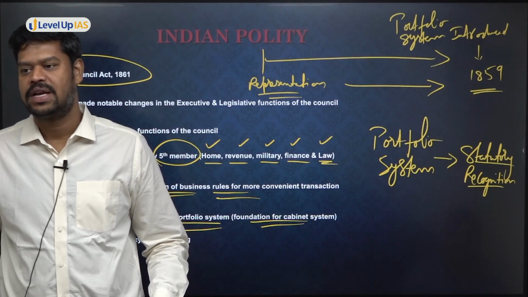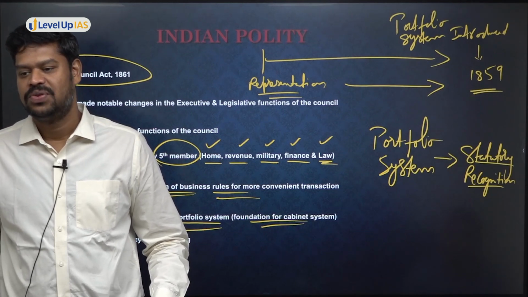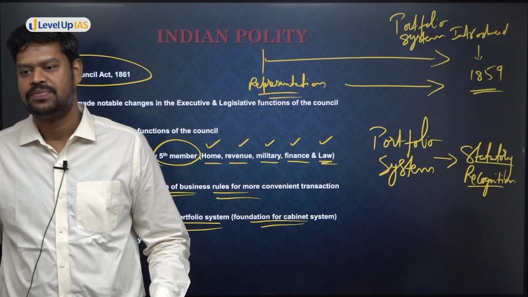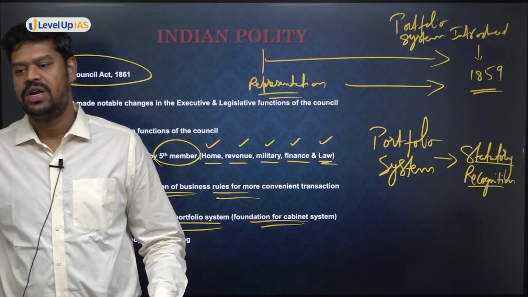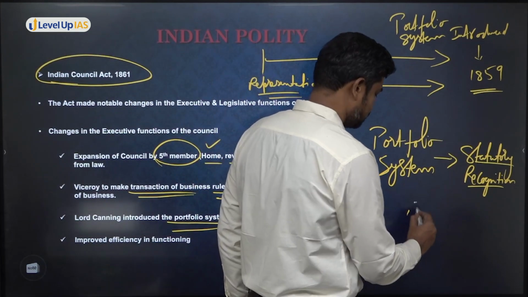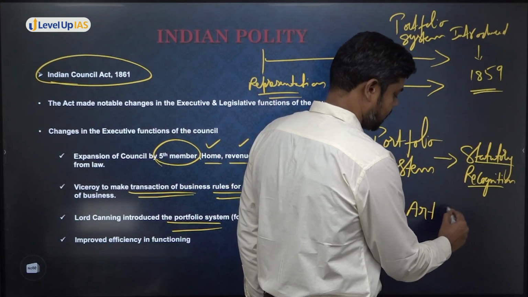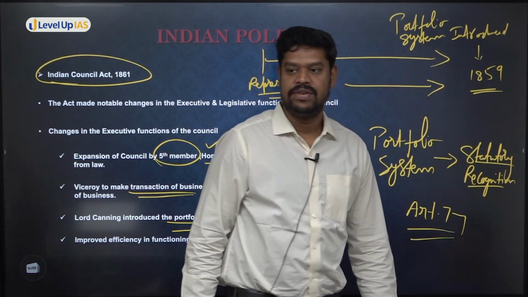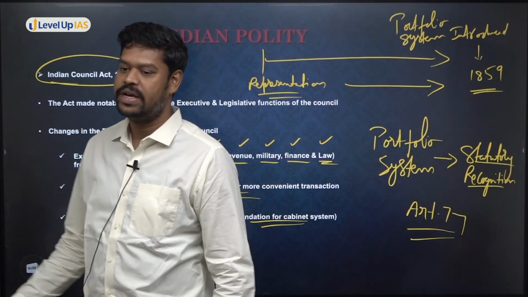President, prime minister, cabinet secretary. Who has the power to make the transaction of business rules for the union government? It is the President of India who has the power. And do you know which article gives this power to the president? Very good. Who said that? Very good. Article 77 of the Constitution empowers the president to make the transaction of business rules.